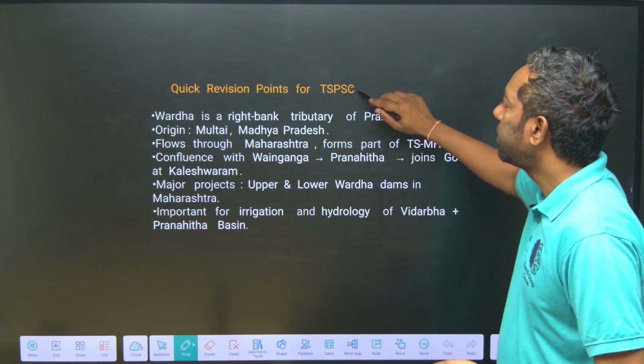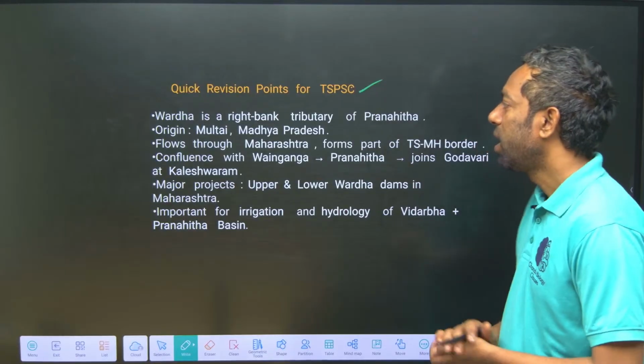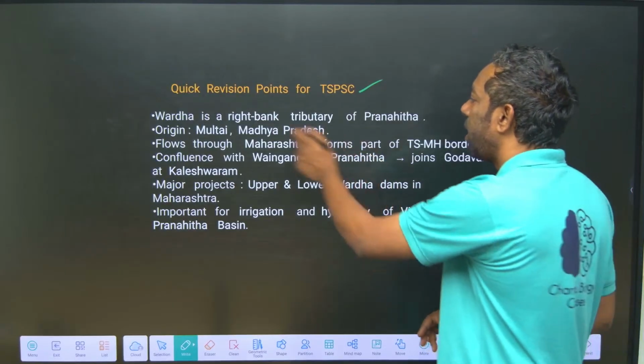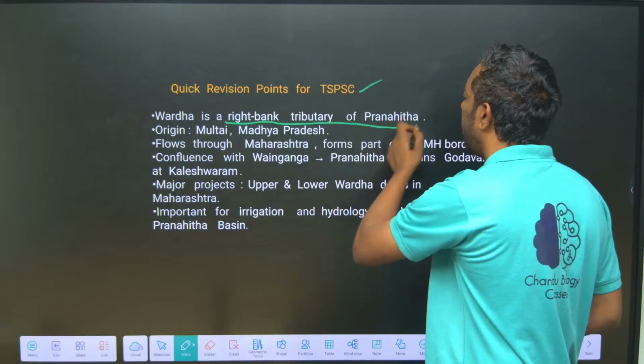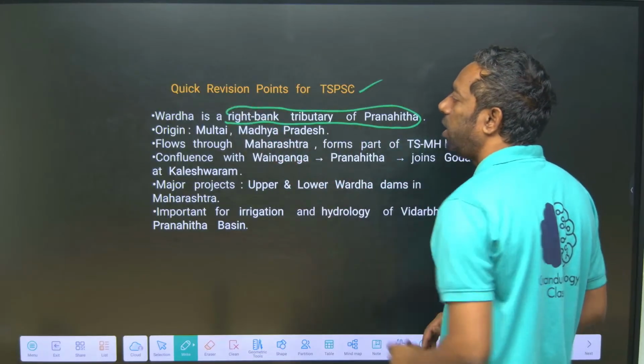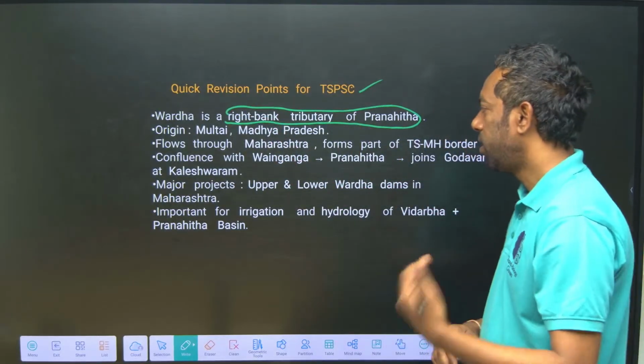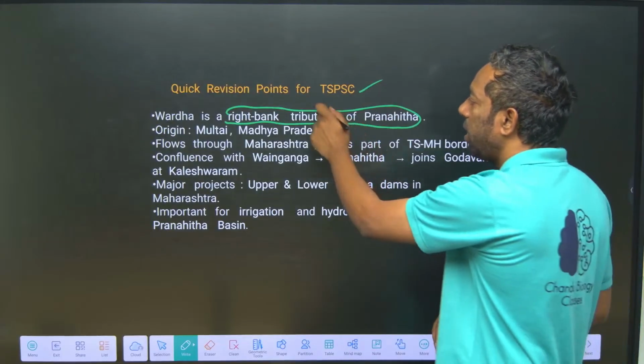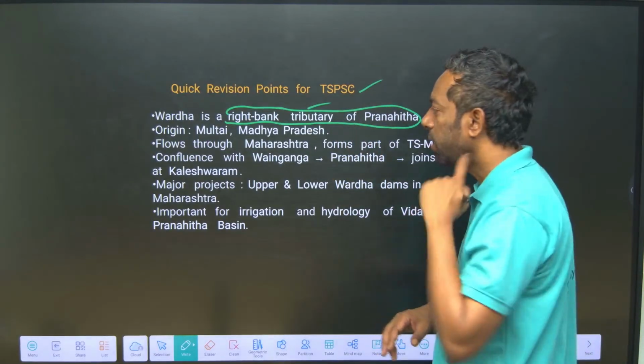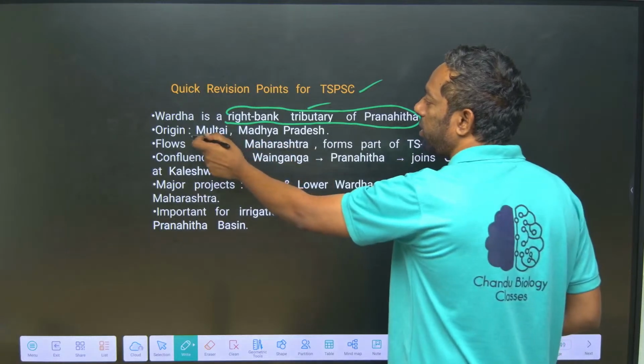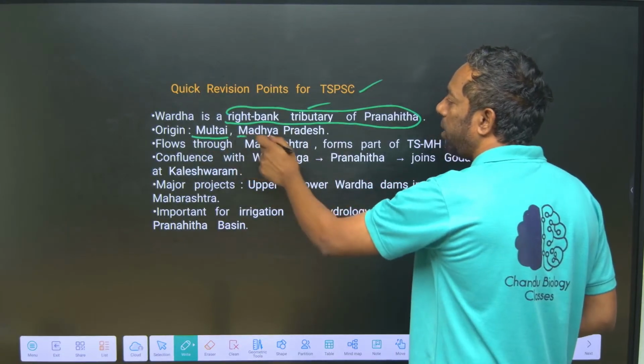Yeah, the points about TSPSC. Wardha is the right bank tributary of the Pranahita, not the Godavari. Of course it is the Godavari also, but mainly it makes the Pranahita. It originates at Multai, Madhya Pradesh.